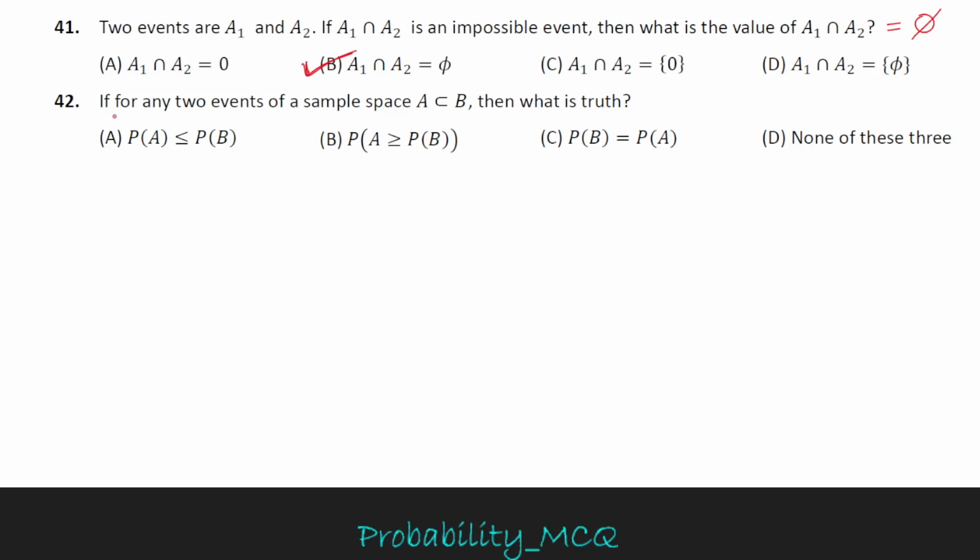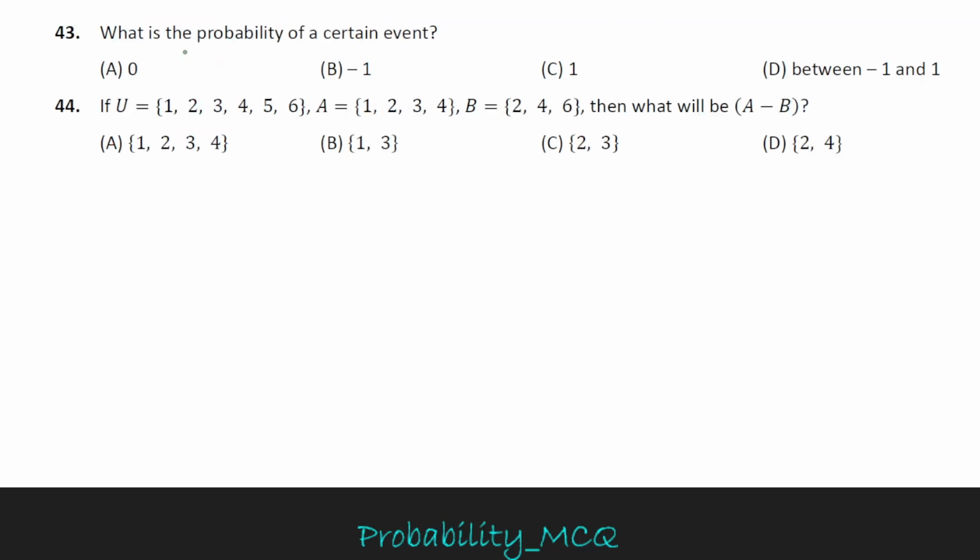Question number 42. If for any two events of a sample space A subset of B, then what is true? A subset of B means all elements of A lie in B. That means P of A is always less than or equal to P of B. So option A is correct option. Question number 43. What is the probability of a certain event? The probability of certain event P of U equal to always 1. Hence option C is correct option.